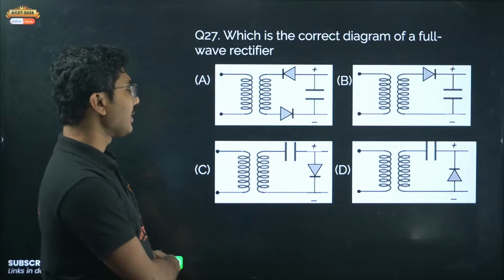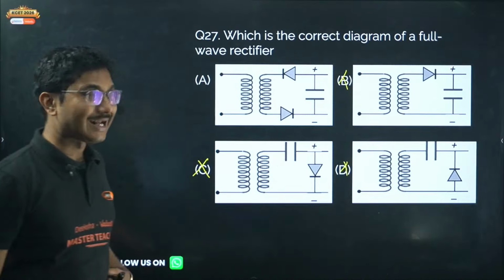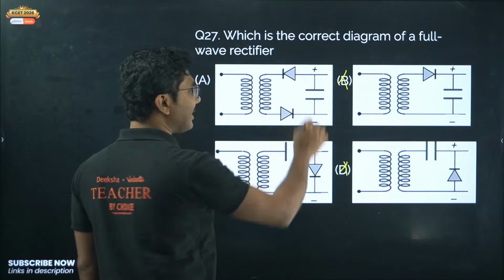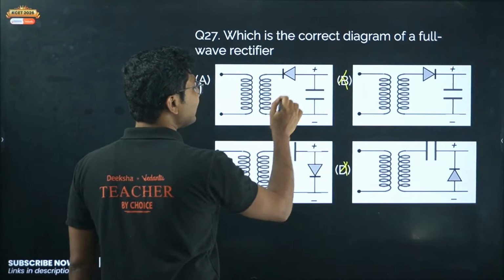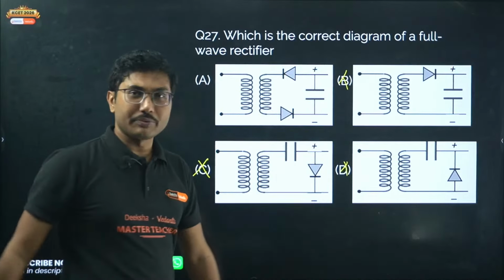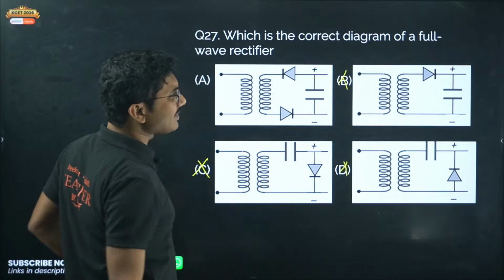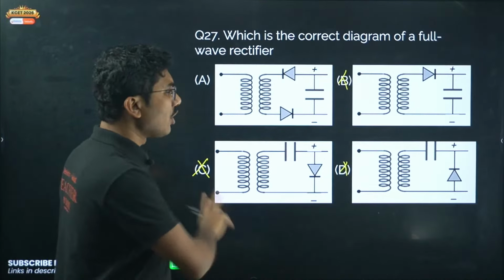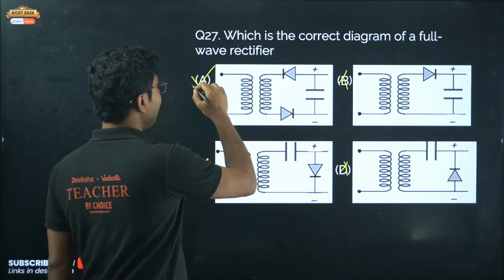So none of the other options is a full wave rectifier, because in all of those cases we have only one diode. Here we have both diodes, but one diode is this way and one diode is that way. When one diode is forward biased, it is conducting, and when it is reverse biased, it will not conduct, but the other conducts in the opposite cycle. The diagram is slightly misleading, it is taken from your question bank, but you have to understand that a full wave rectifier needs 2 diodes. So the correct answer will be option A.